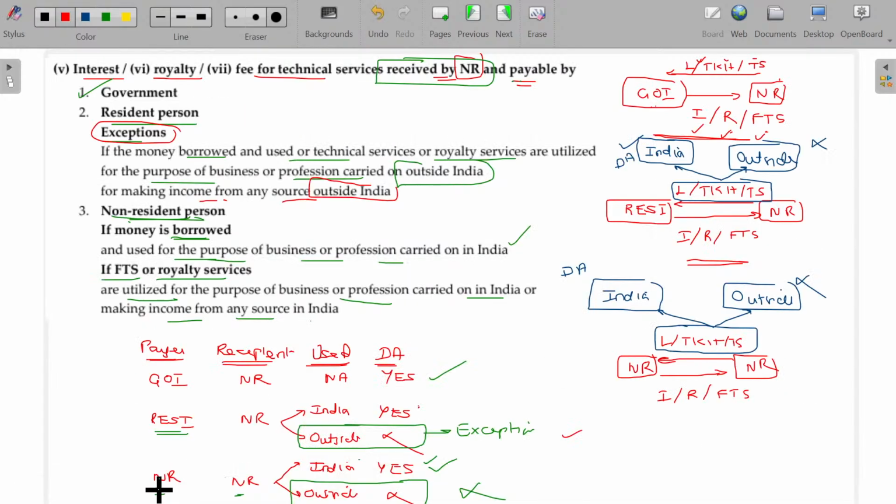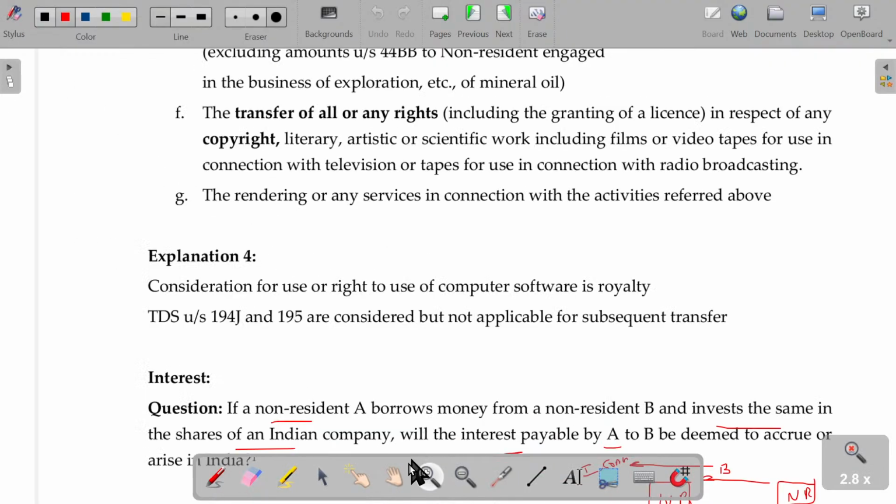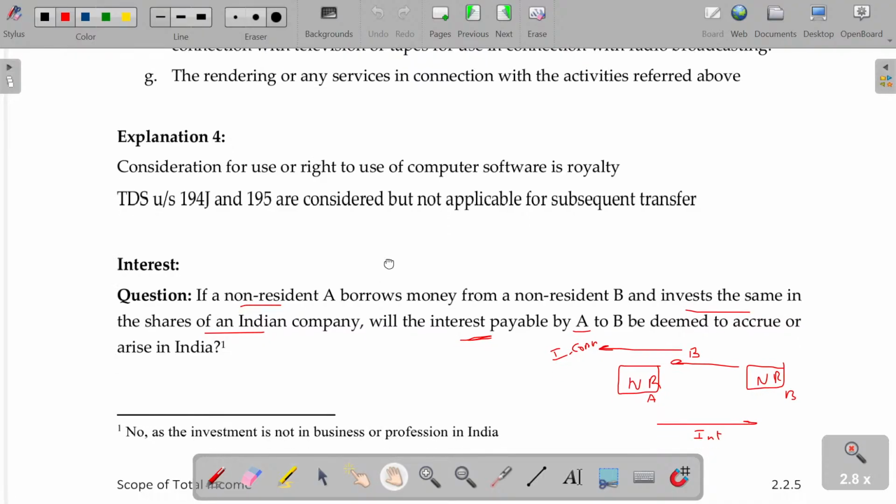In case of a non-resident paying any interest, royalty, fee for technical services to another non-resident, for those payments, the services are used within India or outside India. If those things are used within India, then it is called deemed to accrue or arise in India. But investing in the stock market in an Indian company is not considered as used in India. So it is not used in India. In this case, it is not considered as deemed to accrue or arise in India. That's very, very important. It was asked once in the exams, right?